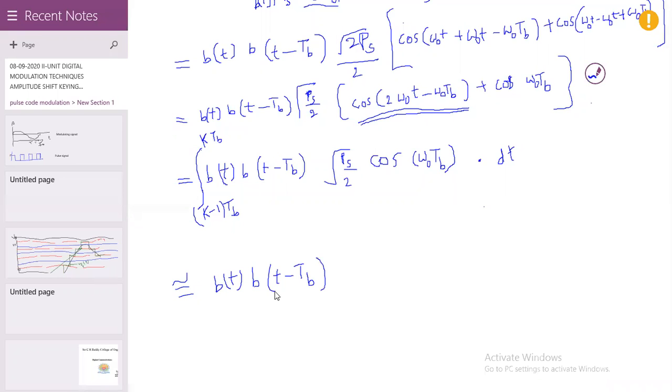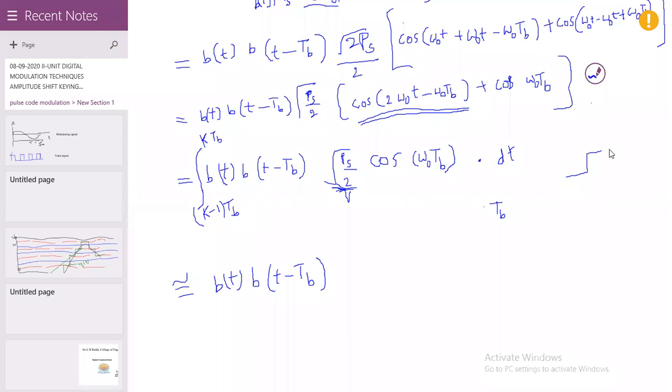Here we can indicate that root of PS by 2 is normalized to unity, and cos of omega naught TB.